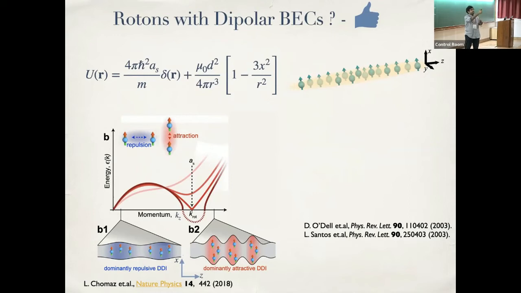So head to tail, this interaction is actually attractive, because in that case your X and R are exactly the same, and this would just give me a negative number, which means this attractive interaction can lower the energy of my system. But if I just go crazy and keep making my K very large, eventually my kinetic energy, because of the density waves and the contact interactions itself, will win, and my energy will increase, which means there is a carefully chosen in-between K at which I should have a minimum.